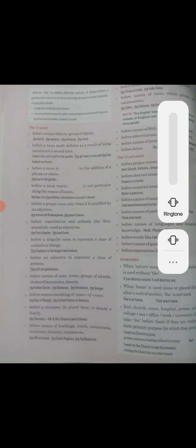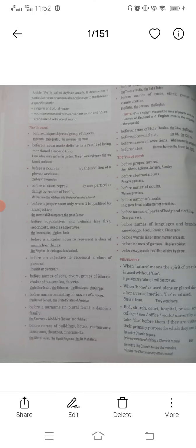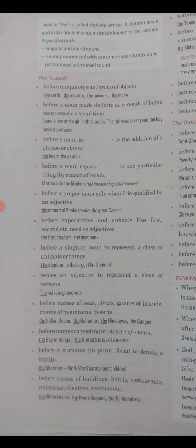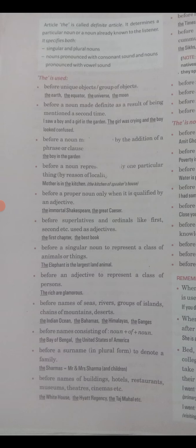So friends, this is the second module of the same chapter, articles, which we had done. Here we will study what the uses of the article "the" are. There are points, you have to focus on the points and I am explaining them to you one by one, so it will be clear where we have to use the article "the".